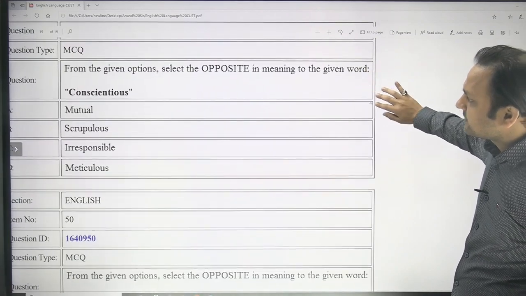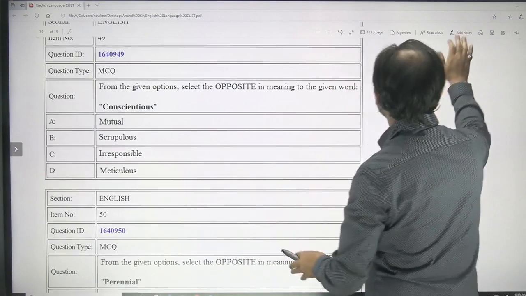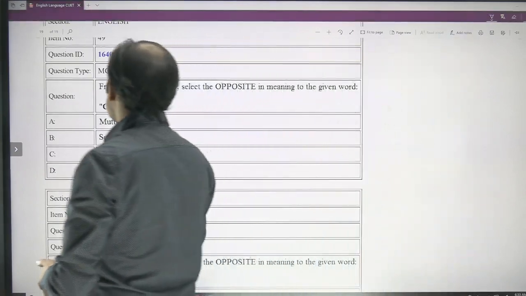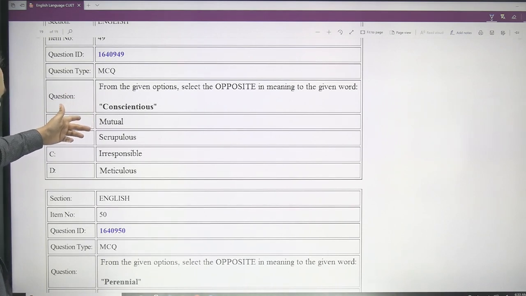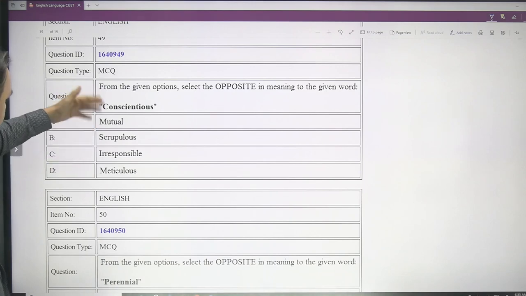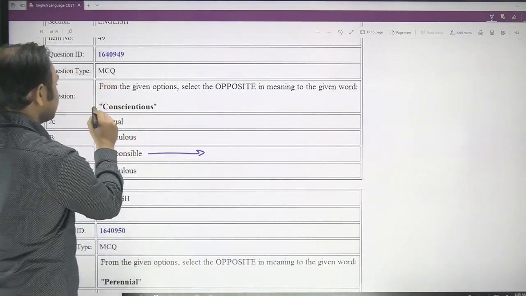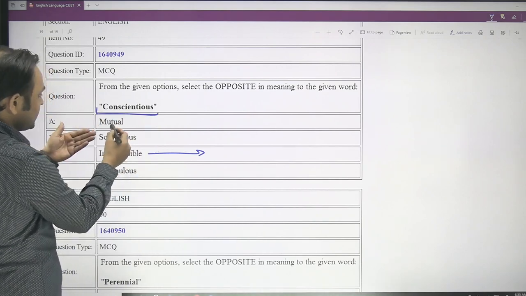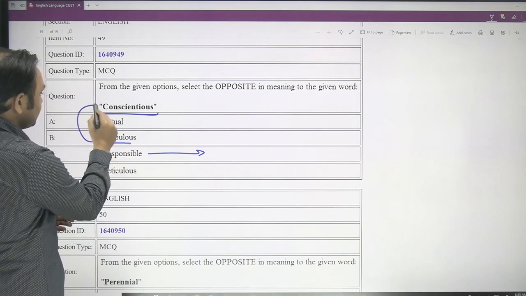And here, conscientious. Again, you have to find the opposite of the word conscientious, and conscientious is actually synonymous with scrupulous. The opposite would be irresponsible. So when you take a decision scrupulously, scrupulous is synonymous with conscientious.